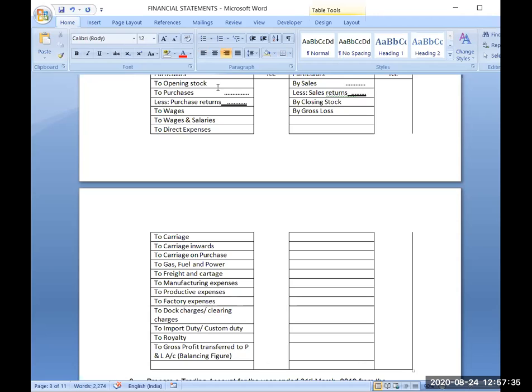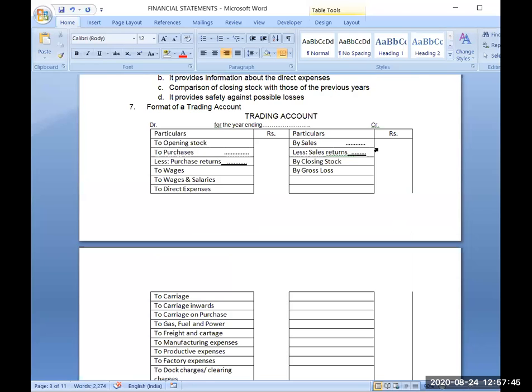And same is the case if your expenses are greater than your incomes. Then first you will take the total of all the expenses. You will write this total here, and then you will subtract these incomes. You will get the gross loss.